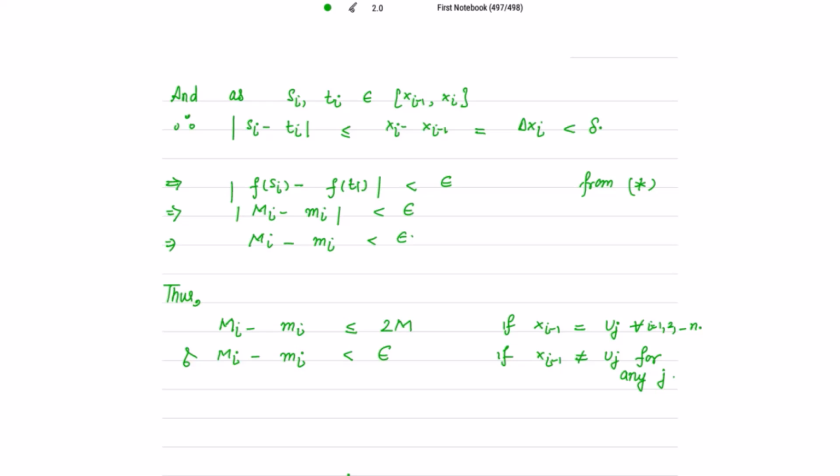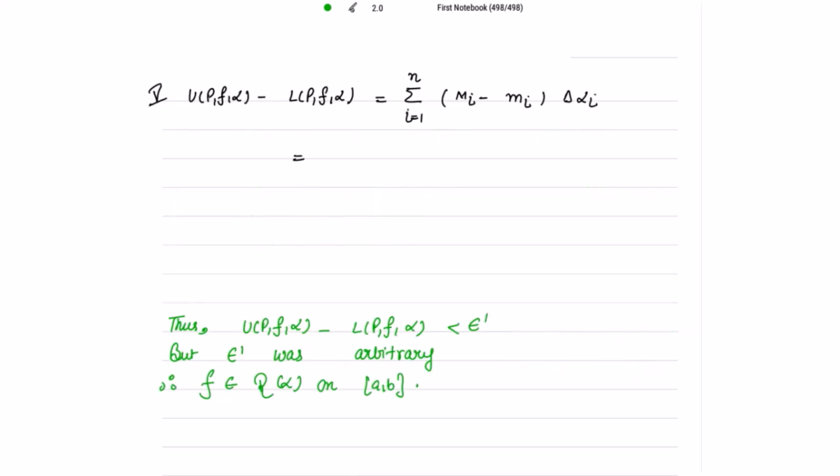Next, the last step, the fifth step, we have to calculate the value for UPF alpha and LPF alpha, which is the summation of Mi minus mi delta alpha i.